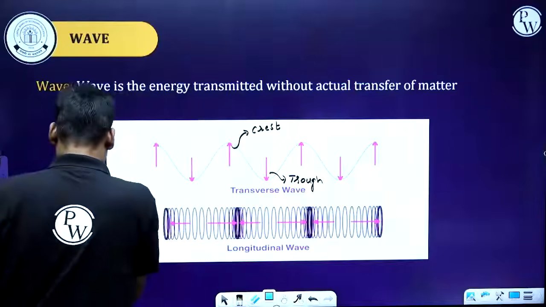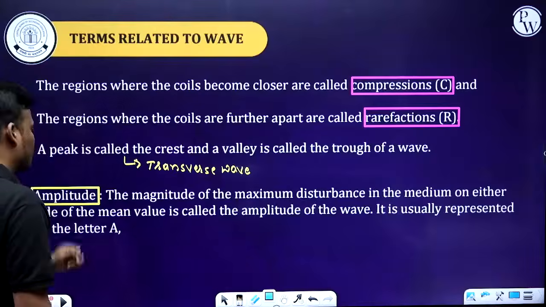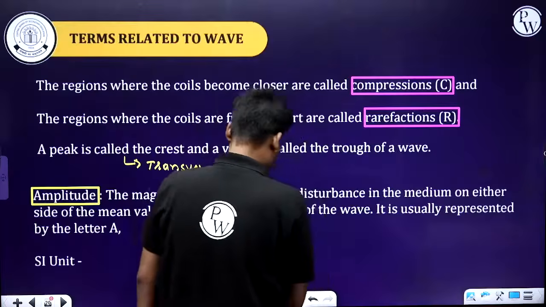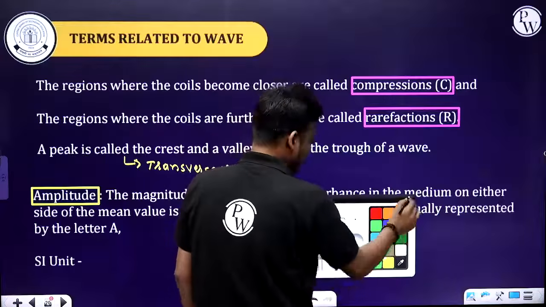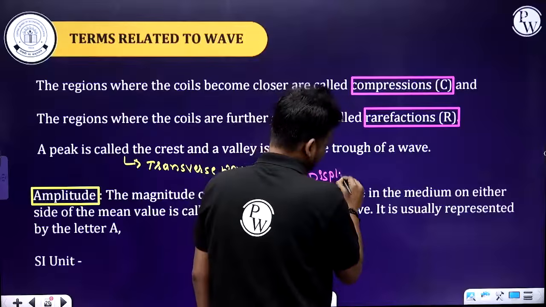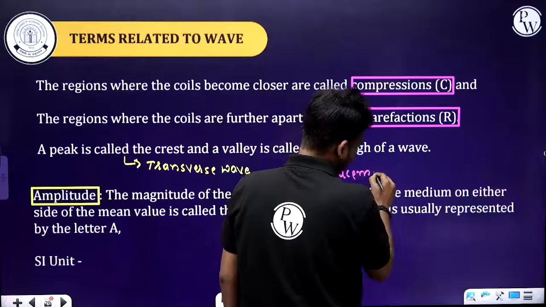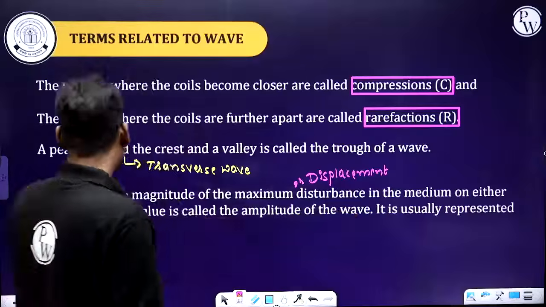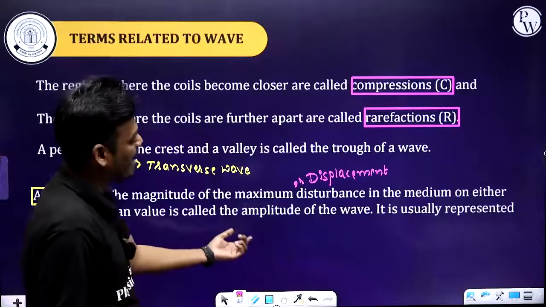That's all. The magnitude of the maximum disturbance or displacement of a particle of the medium on either side of the mean value is called the amplitude of the wave.